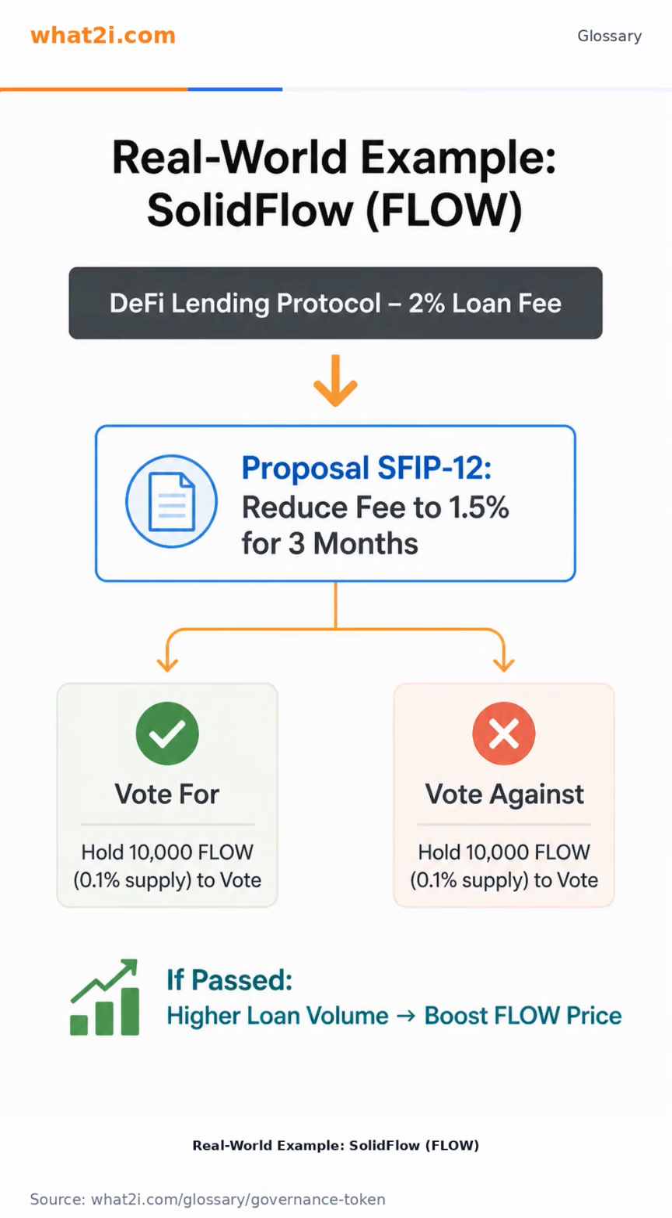SolidFlow, a DeFi lending protocol that starts with a 2% loan fee. A proposal called SLP-12 suggests reducing that fee to 1.5% for 3 months, and if you hold at least 10,000 Flow tokens, you can vote for or against the change. If it passes, the lower fee could increase loan volume, which might boost the demand and price of Flow tokens.